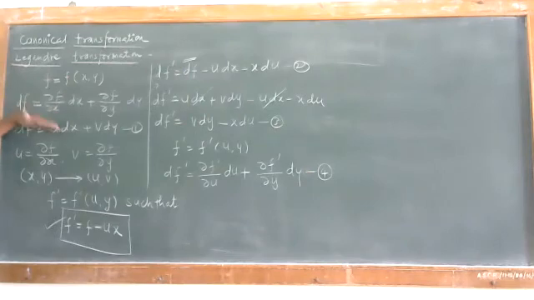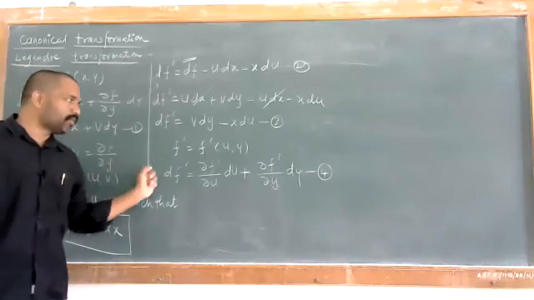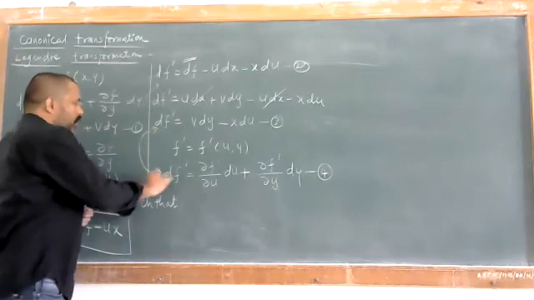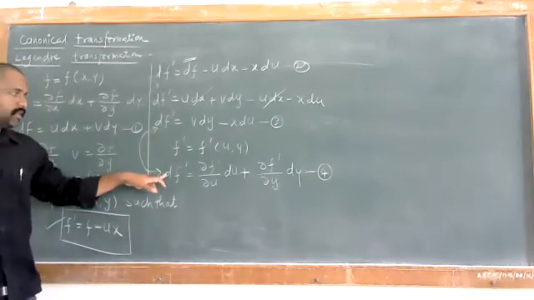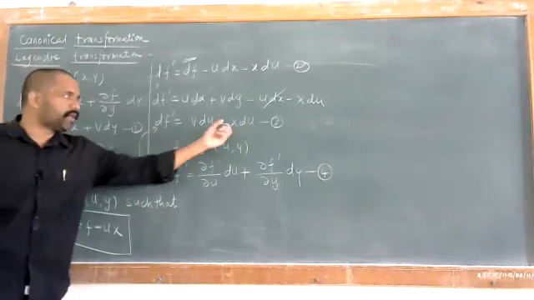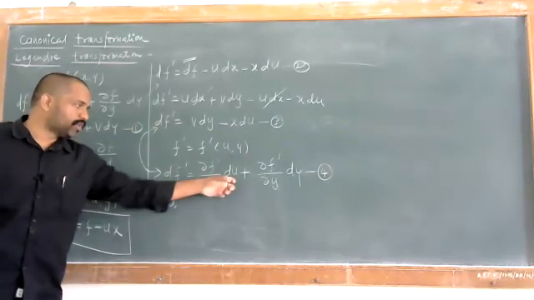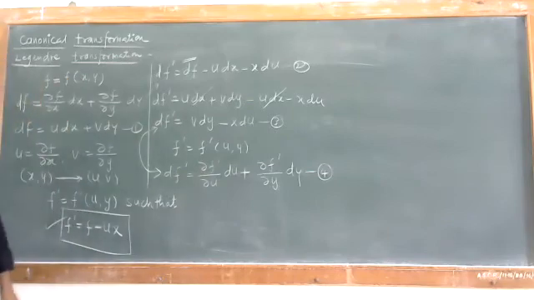Here we derived two equations. We have that f and we have a total differentiation. Now we have that f dash and we have a total differentiation. Now we have two equations for df dash, that is df dash is equal to v dy minus x du, and df dash is equal to partial f dash by partial u into du plus partial f dash by partial y into dy.